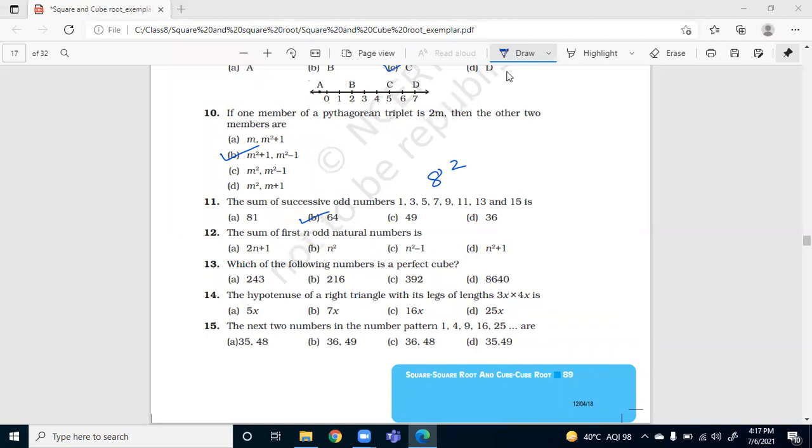Ma'am, n square. You are correct. The formula for first n odd natural number is n square. If I take their sum, it should come out to be n square. Which of the following number is a perfect cube?